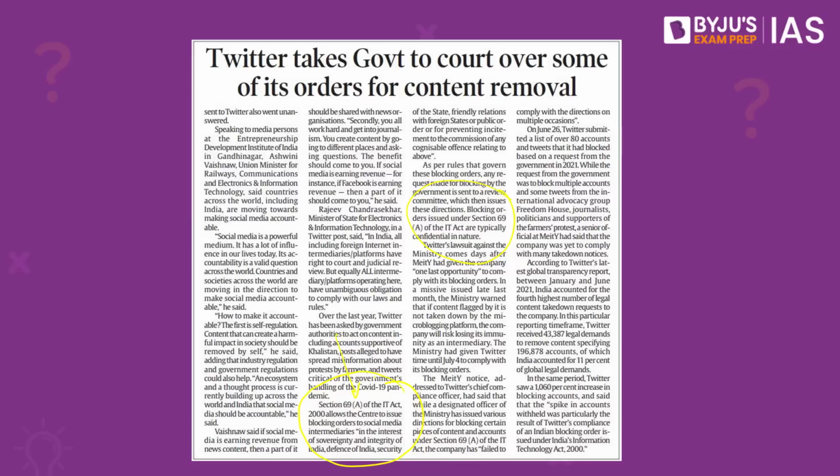Also, Twitter is unhappy with this because Twitter is saying that the government has been making unreasonable requests without giving any proper reasoning behind why exactly should the content or these accounts be blocked. In fact, Twitter has said that there has been a great increase in the number of blocking requests that it has received from the Indian government of late. And that is why this is covered in the news today.